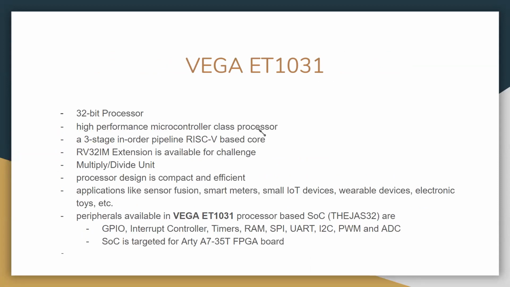Next. Yeah, so I'll go to ET1031. We can compare it with the E-class processors of Shakti at this moment. It's a 32-bit class processor, and again a 3-stage in-order pipeline RISC-V base core. The RV32IM extension is also available for this challenge.